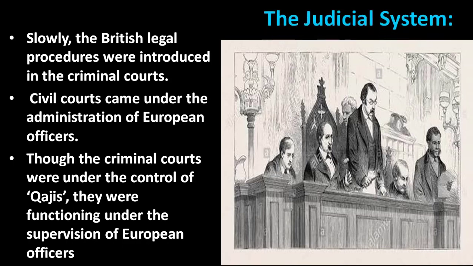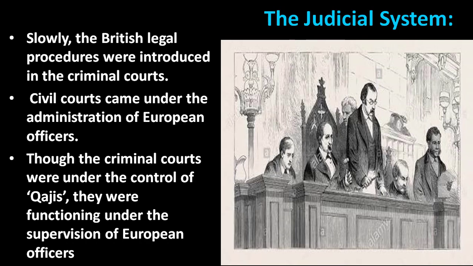Slowly, the British legal procedures were introduced in the criminal courts. Civil courts came under the administration of European officers. Though the criminal courts were under the control of Qazis, they were functioning under the supervision of European officers. So in the beginning days, the Hindus were dispensed justice on the basis of Hindu scriptures, and Muslims on the basis of Shariat.